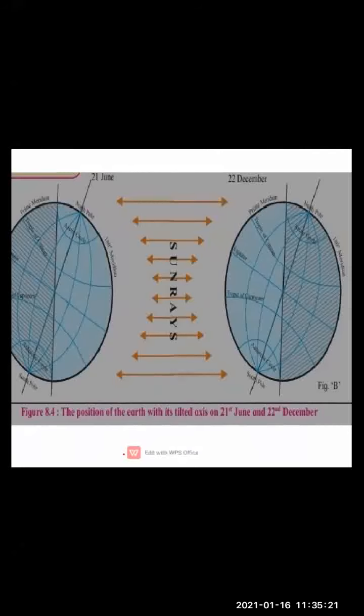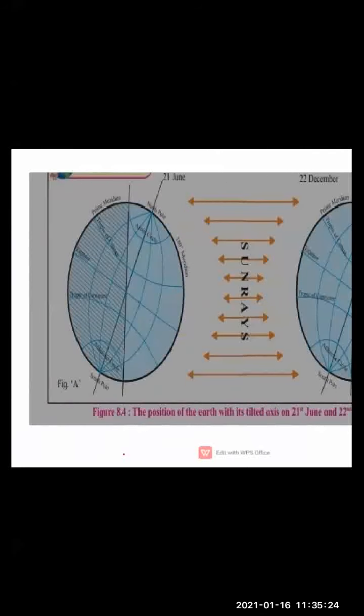Which hemisphere has the longest daytime on 21st June, children? Which hemisphere is going to experience the longest daytime? The northern hemisphere. Now, which hemisphere will have the longest night on 22nd December, children? That is the northern hemisphere. The northern hemisphere is going to experience the longest night on 22nd December. Clear?